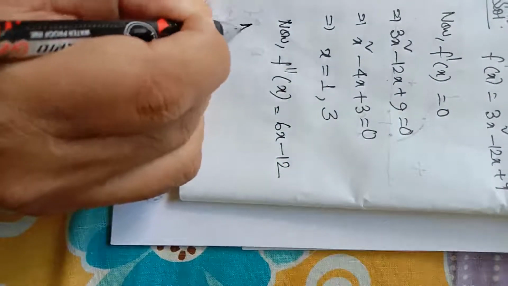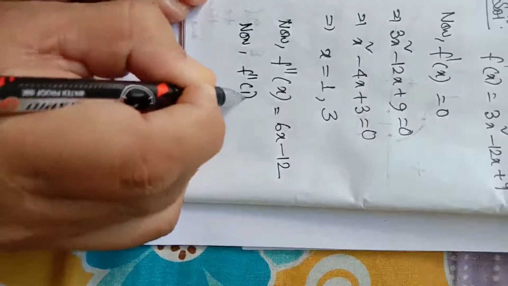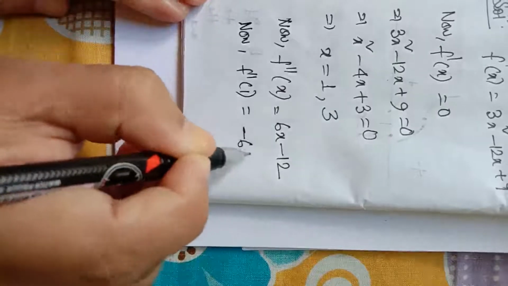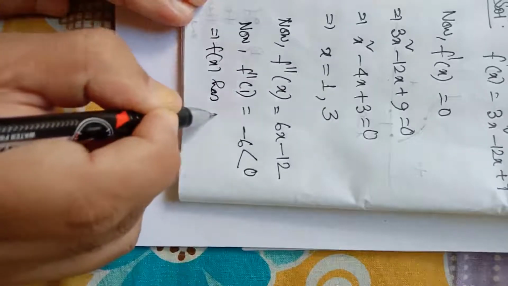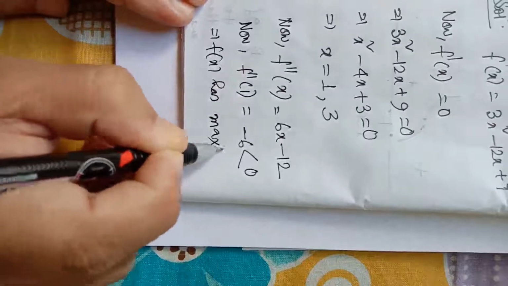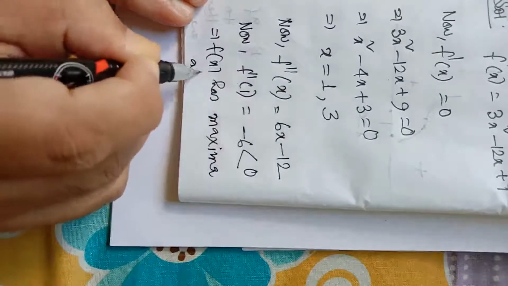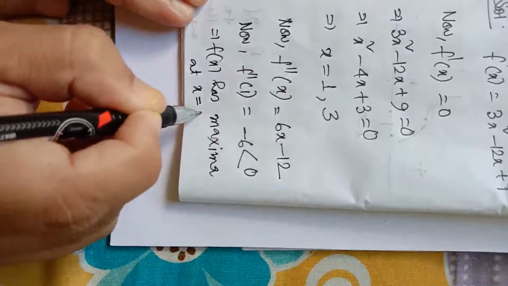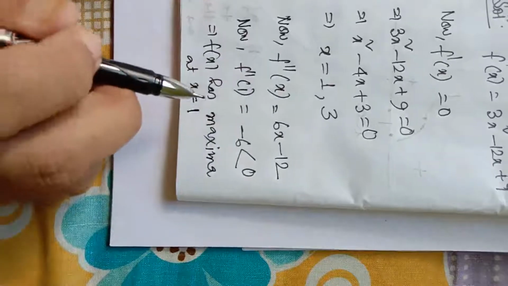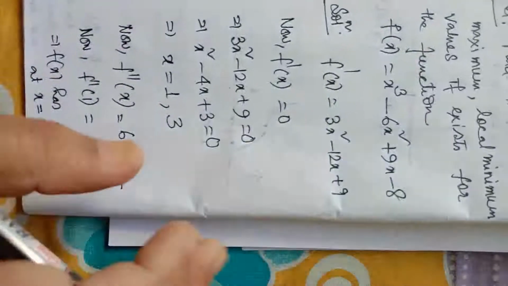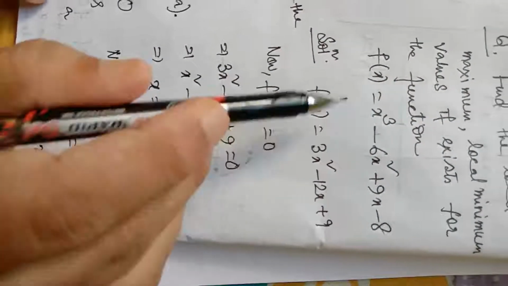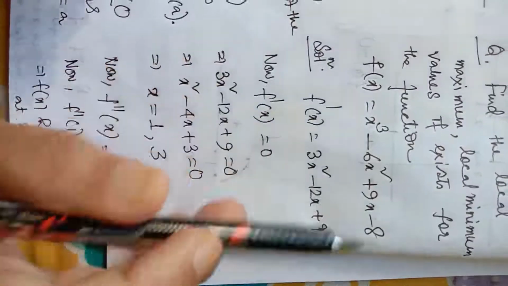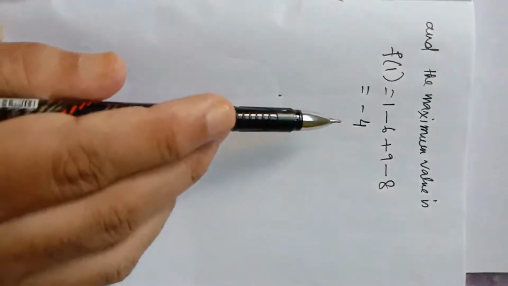Now f double dash 1 is equal to 6 minus 12, which is minus 6, which is less than 0. This implies f(x) has local maxima at x equal to 1. The value of the function is maximum at x equal to 1. And what is the maximum value? For that we have to put x equal to 1, f of 1. If we put x equal to 1 here, we will get f of 1 equal to minus 4, which is the maximum value of the function.